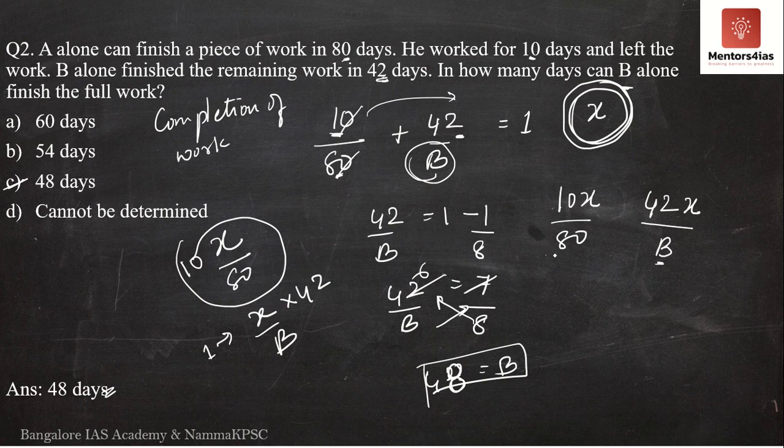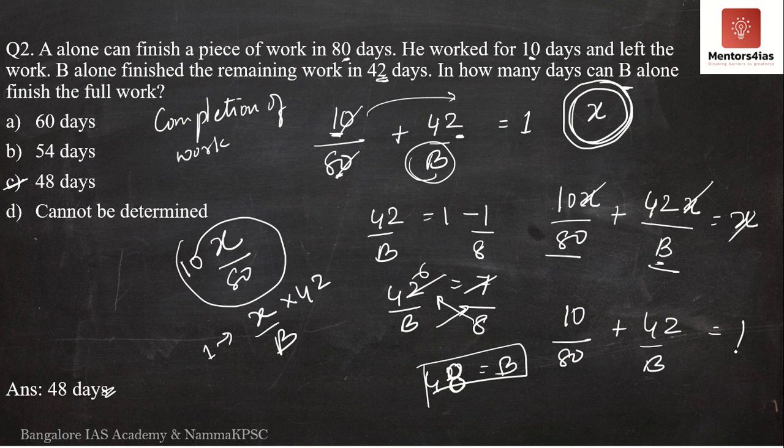Now, A completes this much amount of work and B completes this much amount of work, and if you add these two, you should get the total amount of work, that is X. This is the total amount of work. Now can I cancel X and X? I can cancel X and X. What do you get? You get 10 by 80 plus 42 by B is equal to 1. So now if you've understood this, whenever you come across similar problems, you can always straight away write 10 by 80 plus 42 by B is equal to 1.